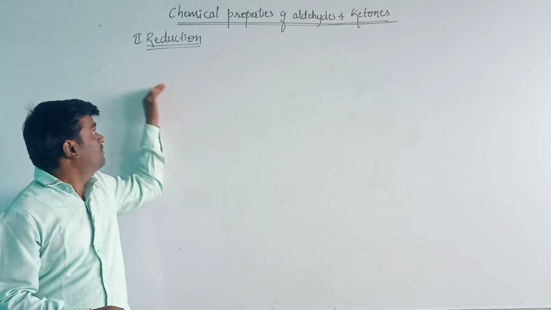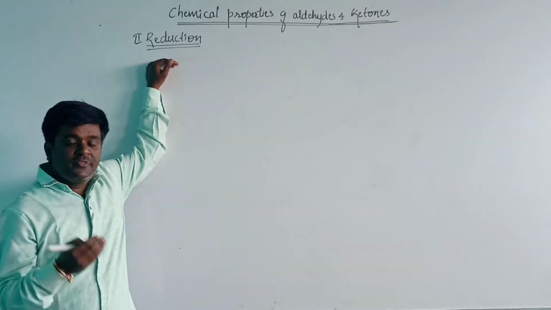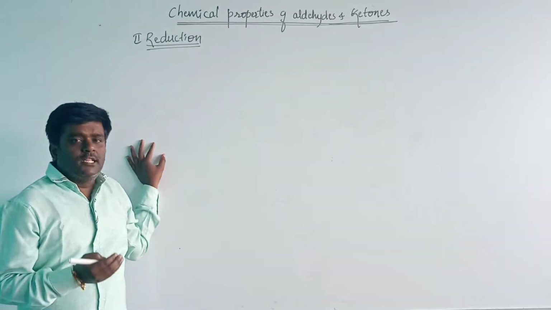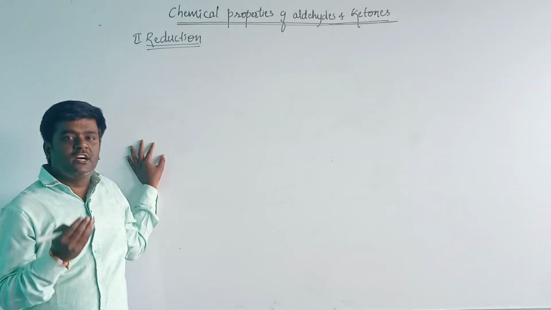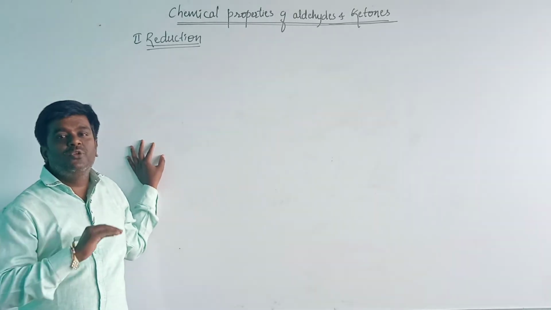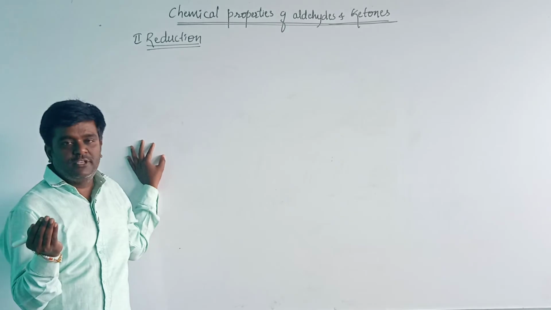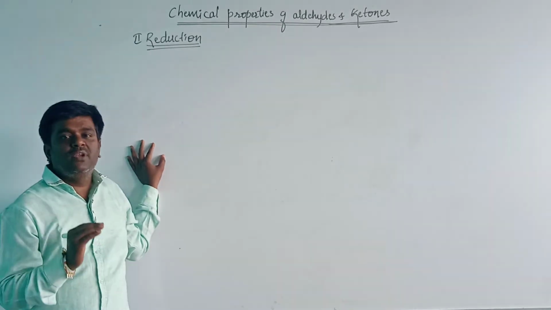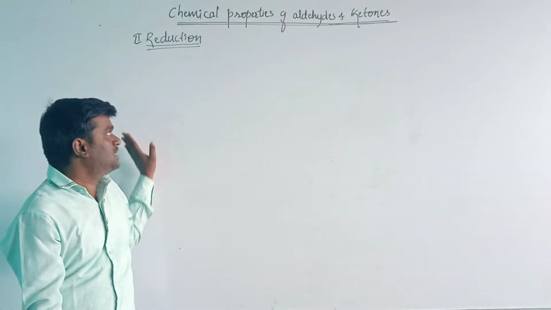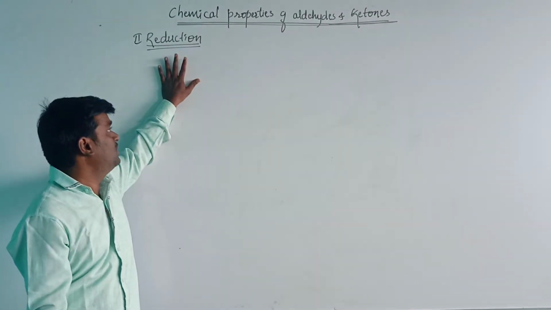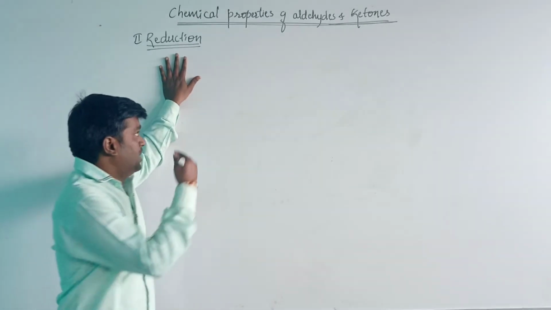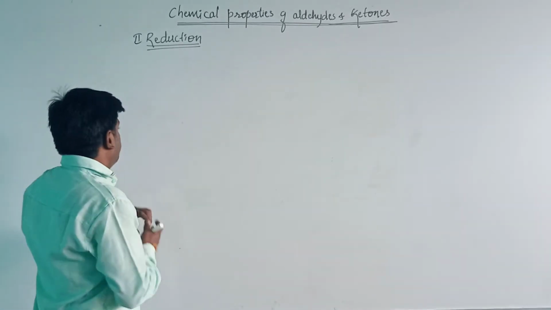In that, the second one is reduction. First, we have already seen the nucleophilic addition reaction, and then the addition of ammonia and its derivatives, which undergo nucleophilic addition and then elimination reaction. In today's class, the second one, we will see the chemical properties, that is, reduction reactions of aldehydes and ketones.